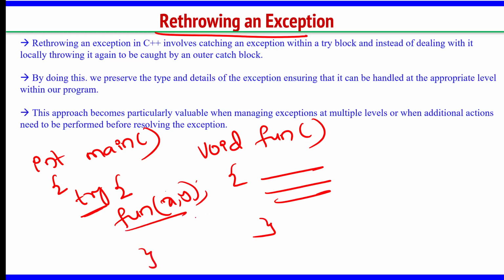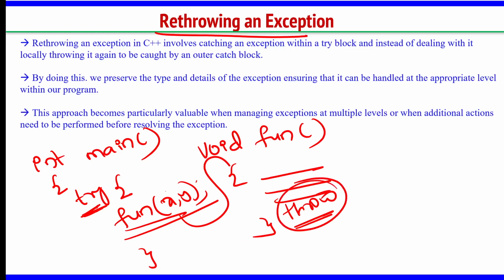Till now we have studied that whatever code you write in the try block will be executed, and based on some condition we have a throw statement here. But when you are calling a function like this, there can be a throw statement inside the function. Meaning, directly inside this try I am not writing throw. Inside the try block I am calling a function, and in that function body I am writing the throw statement. That can be captured here in the main. I hope you understood what we are trying to do.